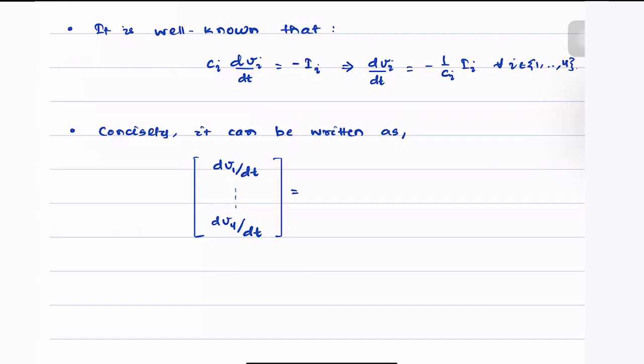is simply equal to minus of all of the 1 by Ci's, which can in fact be expressed as some matrix capital C inverse, where this matrix capital C is a diagonal matrix whose diagonal entries are the capacitances present in the network, C1 through C4.